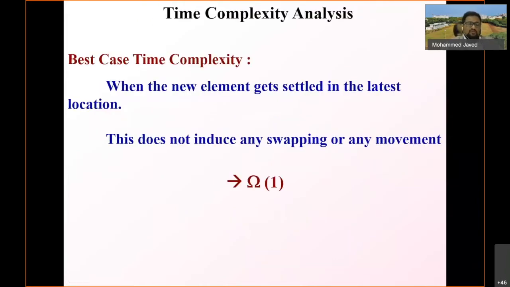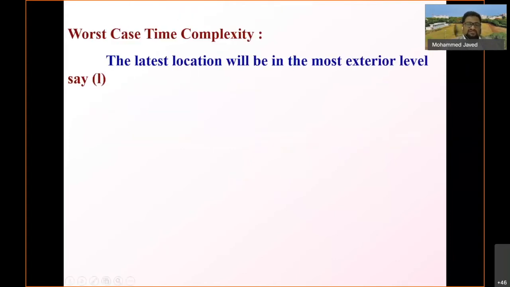So now the time complexity. The best case is when the new element gets settled in the latest location. This does not induce any swapping or any movement, so it is straightforward omega of 1. In the worst case, the latest location will be in the most exterior level, say L, at the bottom of the tree.